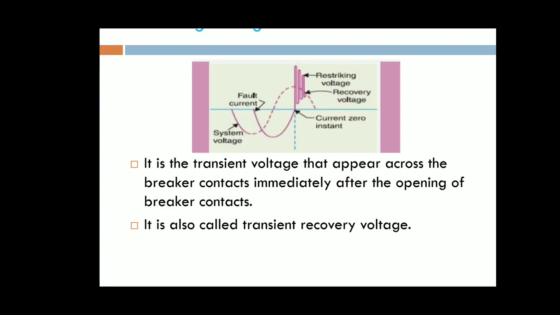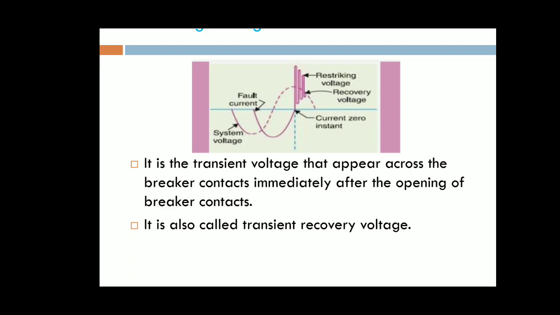This is the fault current graph. These are the oscillations of the short circuit fault current. At the starting of the oscillation, we measure the voltage.